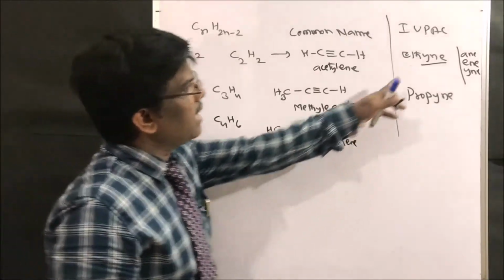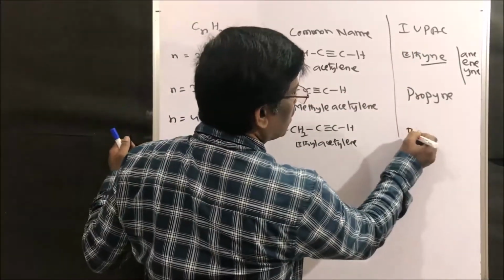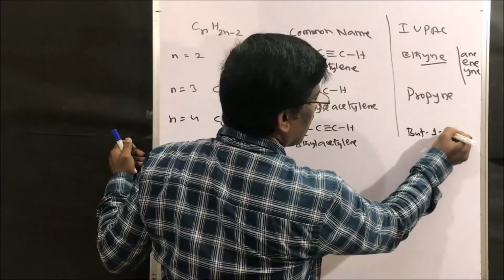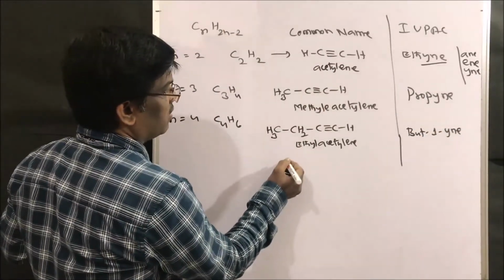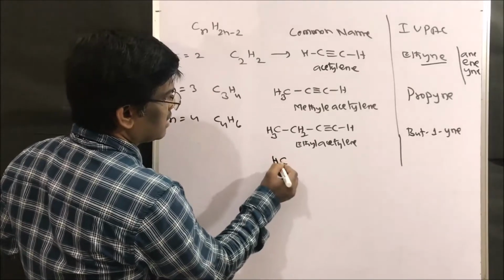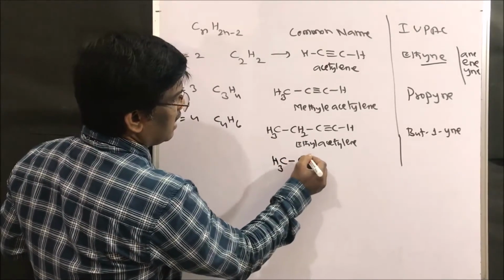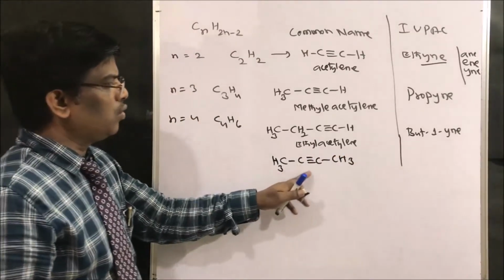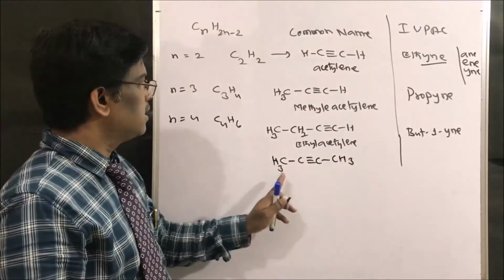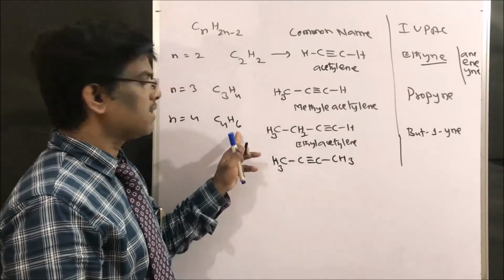Right? So what is the IUPAC name? But-1-yne. It can have another structure with the same molecular formula, CH3–C≡C–CH3, with 1, 2, 3, 4 carbons and 6 hydrogens.